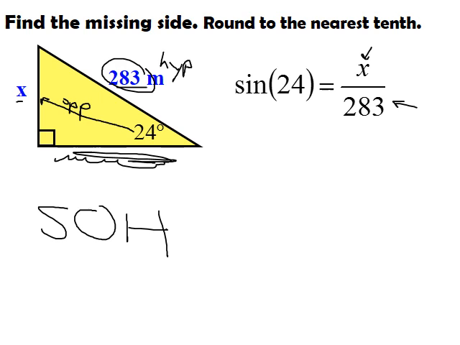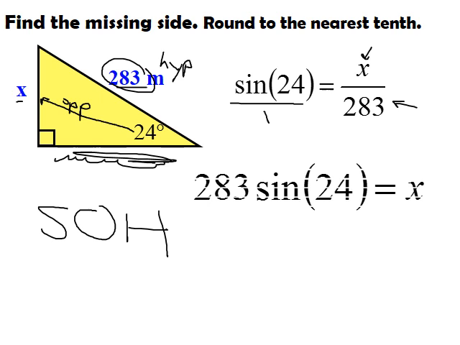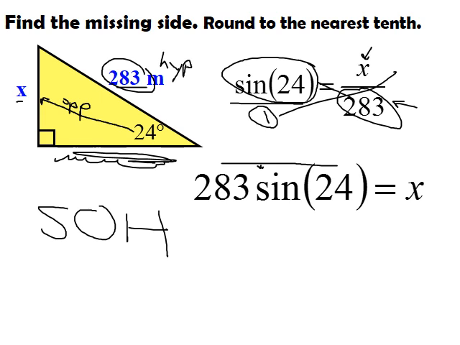We're going to have to do a little bit of cross multiplying here. If we say this whole sine of 24 is over 1, we're going to get sine of 24 times 283 equaling x. If you're not familiar with cross multiplying, we're taking the top of one and the bottom of the other, which is represented on this side here, and then the bottom of one side multiplied by the top of the other side, which is x.